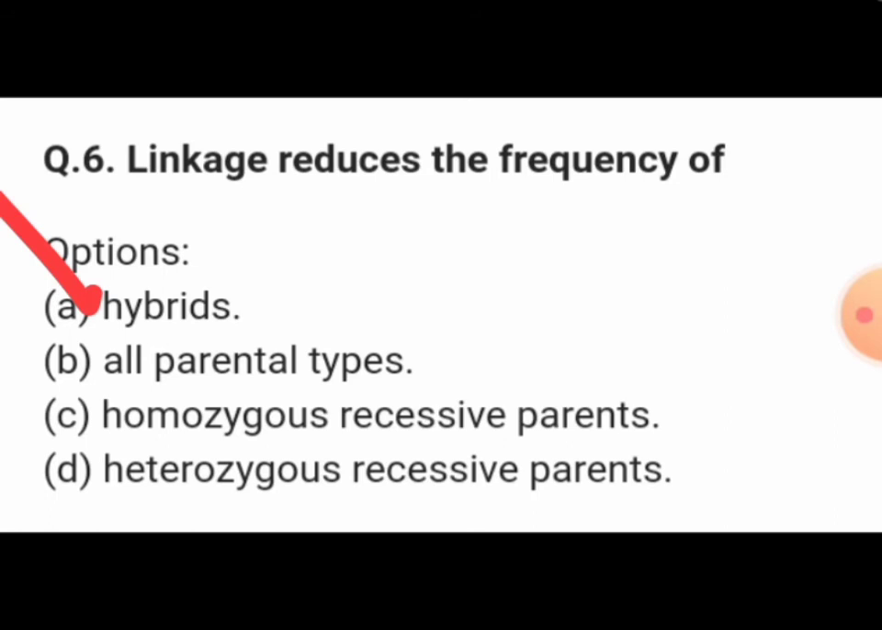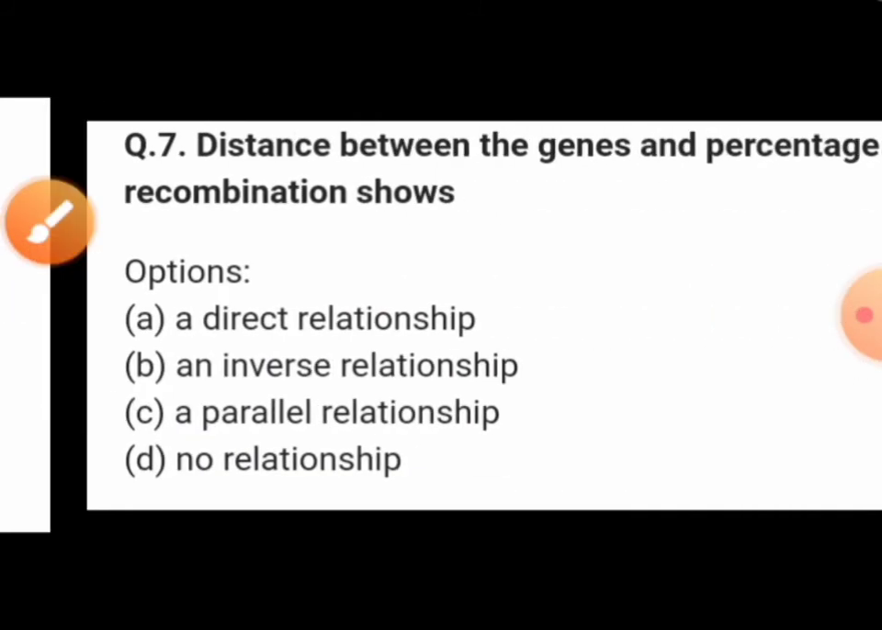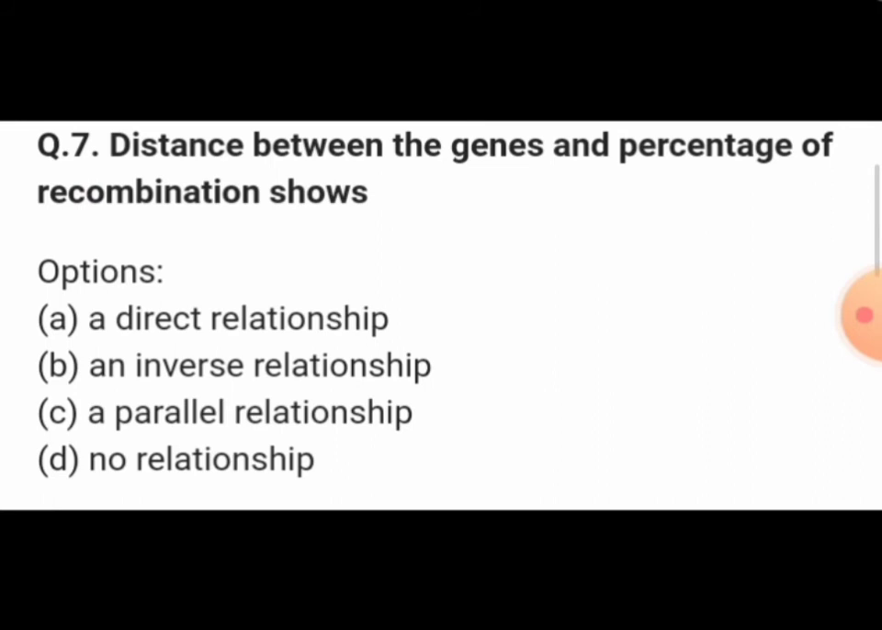First of all, linkage means physical association of genes on the chromosome. Complete linkage is where the genes are closely associated together on the chromosome. Incomplete linkage is where the genes are far apart. So complete linkage shows less recombination, and incomplete linkage shows more recombination. The distance between the genes and the percentage of recombination show a direct relationship.